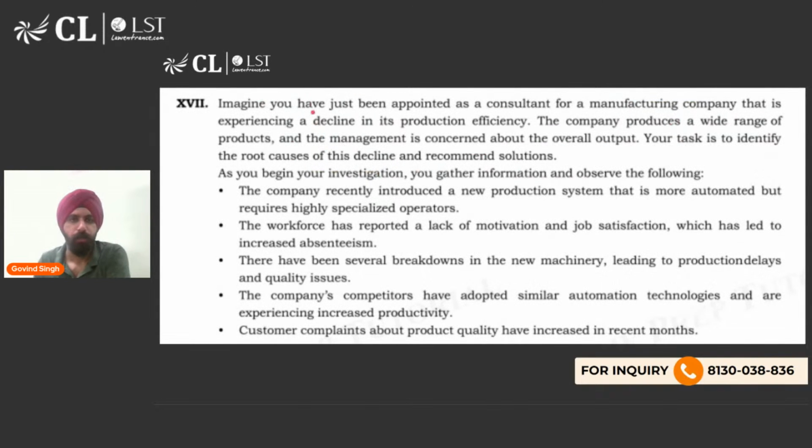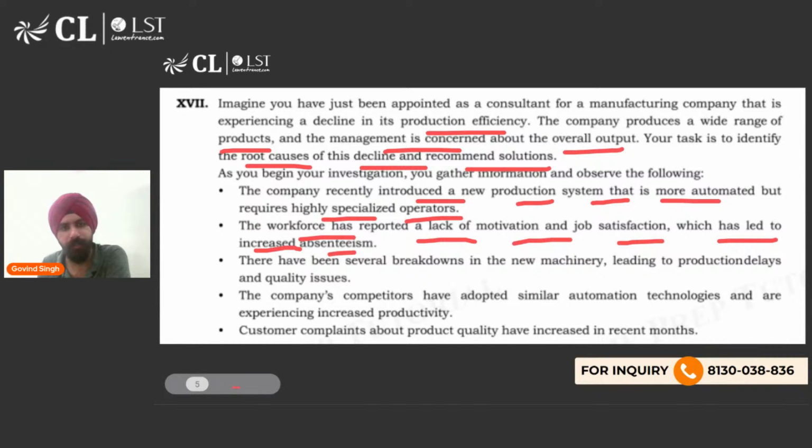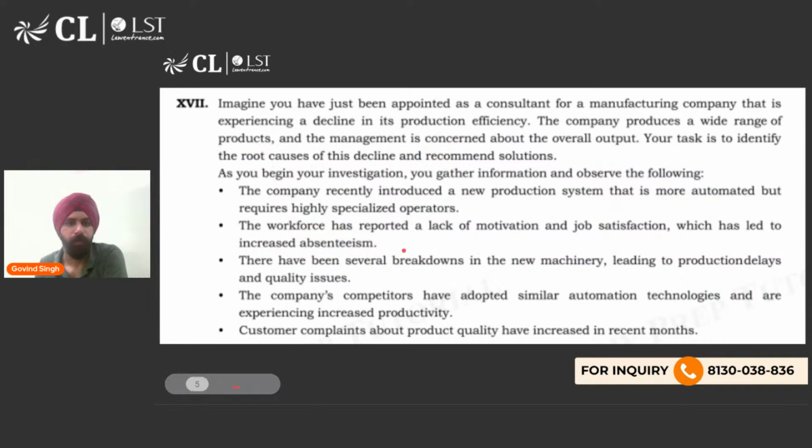तो नहीं हो रहा. देखो, you are a consultant, manufacturing company experiencing decline in production efficiency. Company produces a wide range of products. Management is concerned about overall output. Your task is to identify the root cause of this decline and recommend solutions. When you begin your investigation, you find out the company has recently introduced a new production system that is more automated but requires highly specialized operators. Workforce has reported lack of motivation and job satisfaction, which has led to increased absenteeism. मतलब लोग काम पे ही नहीं आ रहे हैं. किस वजह से? Lack of motivation की वजह से. There have been several breakdowns in the new machinery leading to production delays and quality issues. Company's competitors have adopted similar automation technology and experienced increased productivity.